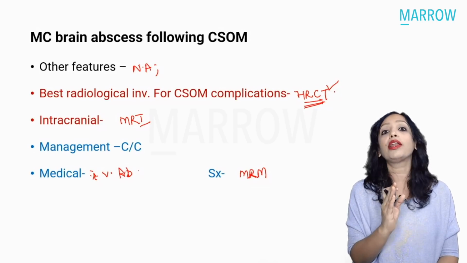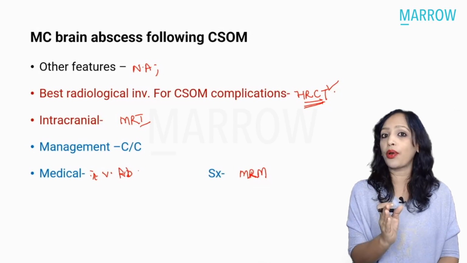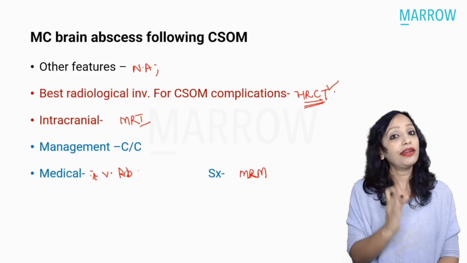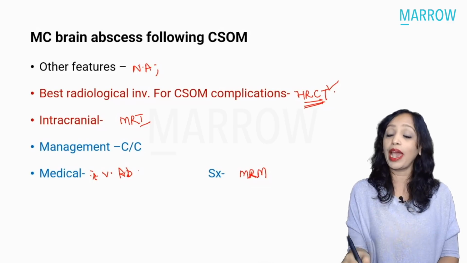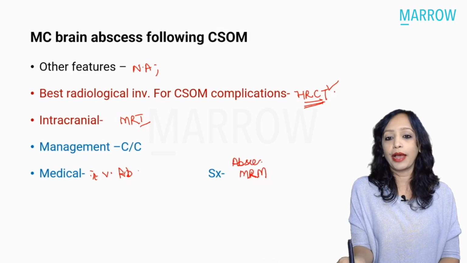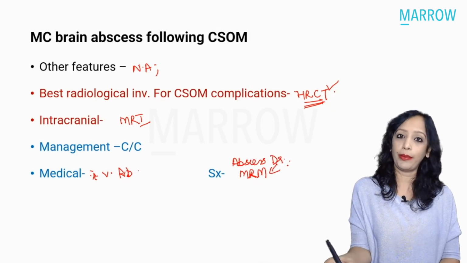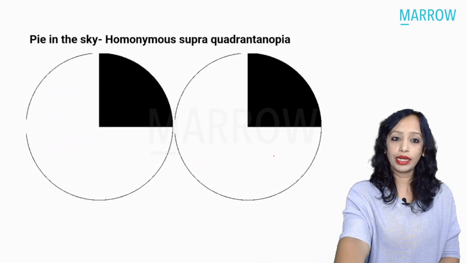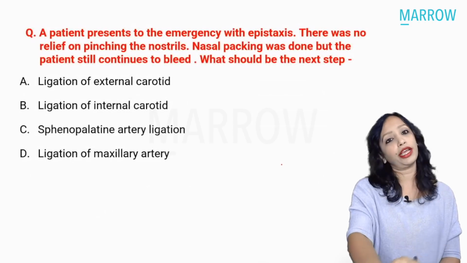Yes, so in intracranial complications, always the first choice is to manage the intracranial complication first. So it will be abscess drainage followed by MRM. So now let us quickly come to the next question.